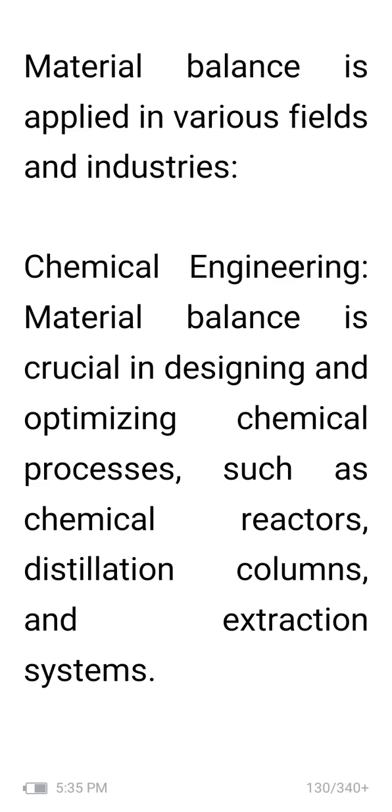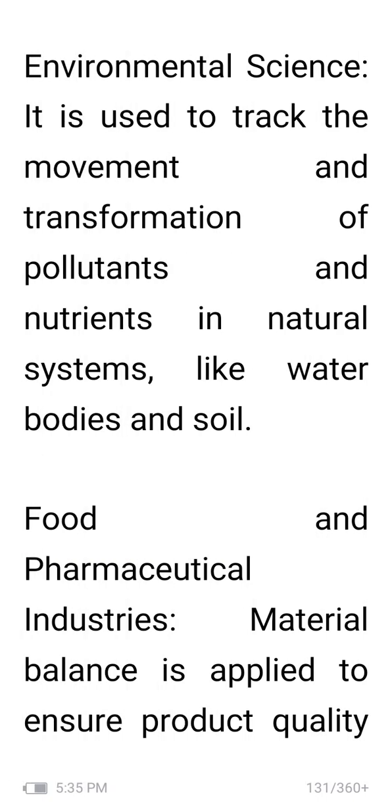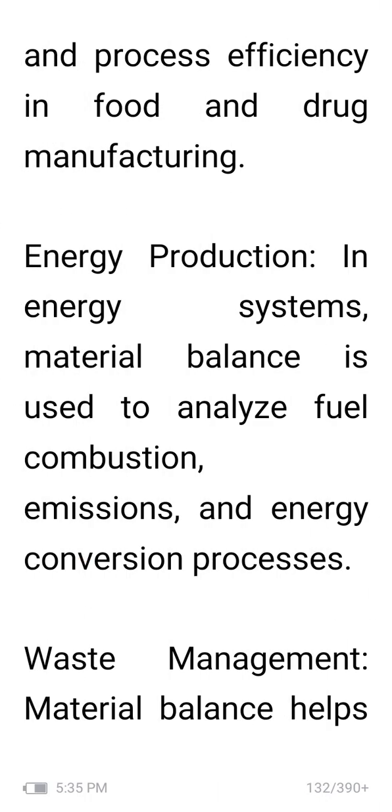In chemical engineering, material balance is crucial in designing and optimizing chemical processes such as chemical reactions, distillation columns, and extraction systems. In environmental science, it is used to track the movement and transformation of pollutants and nutrients in natural systems like water bodies and soil. In the food and pharmaceutical industries, material balance is applied to ensure product quality and process efficiency in food and drug manufacturing.